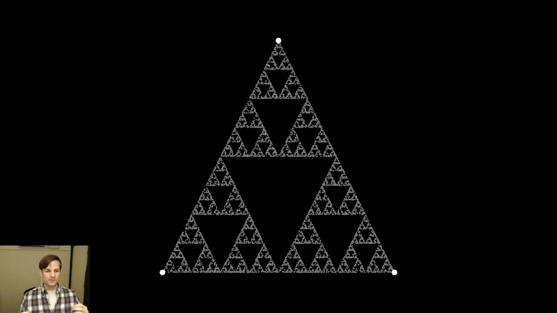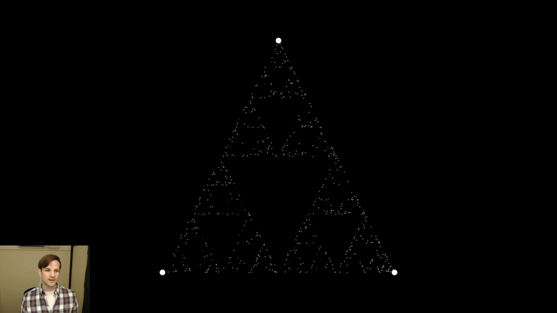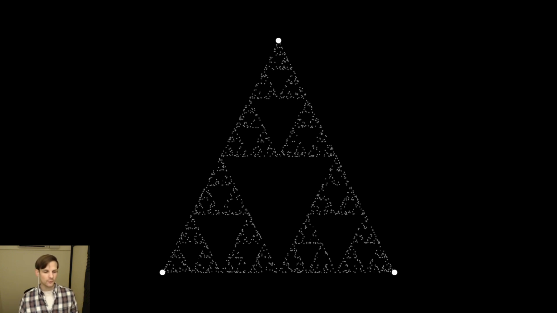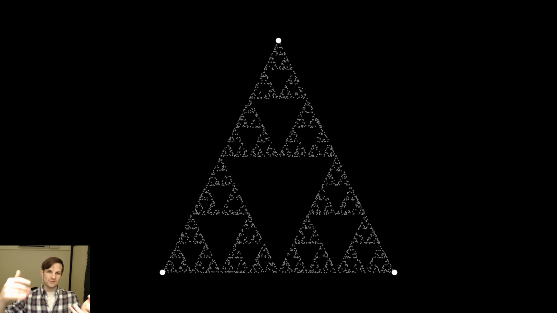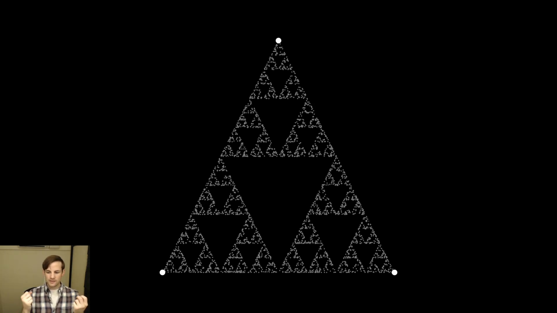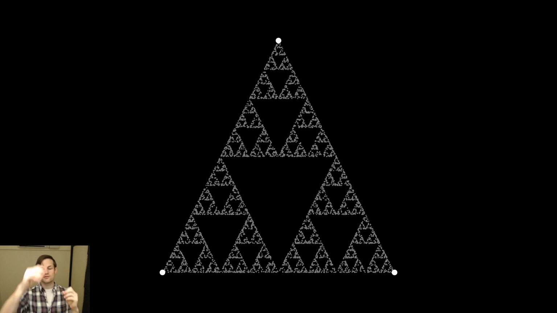Then after that, we take that new point and move it halfway towards one of the 3 points. And then after that, we take the next point and move it halfway towards the next set of points. Does that make sense? So by moving these individual points closer and closer towards the edges of our triangle, we end up creating this